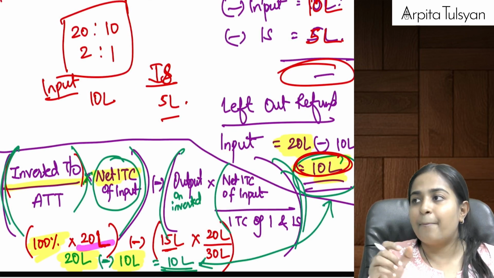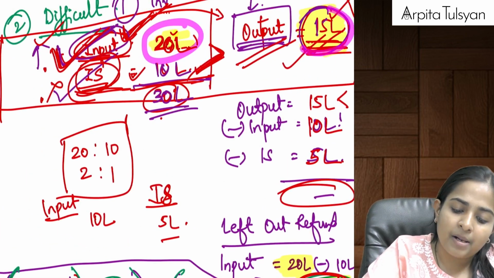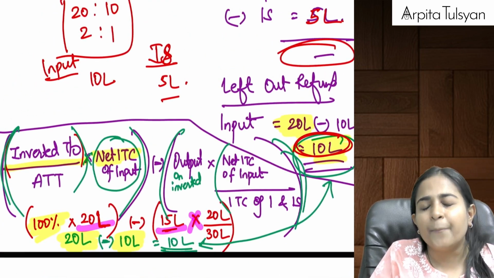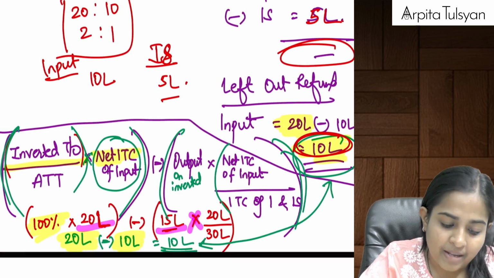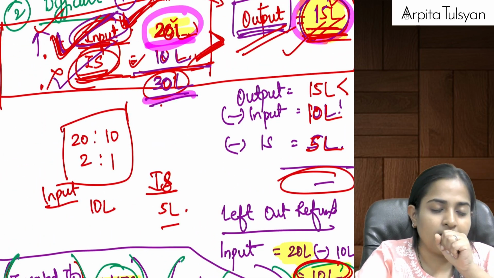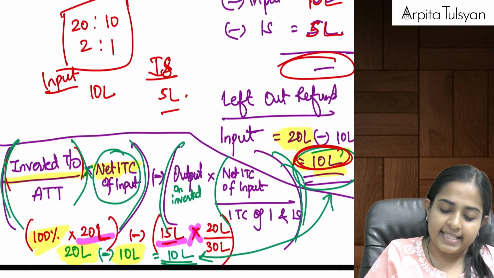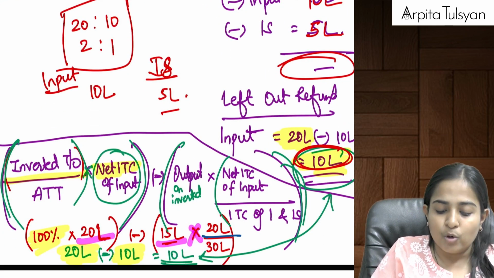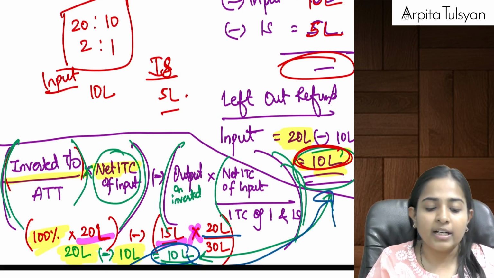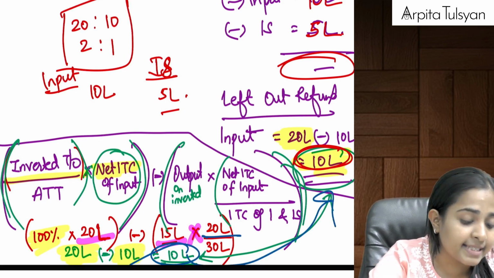So, this ITC pertains to my inverted business. Yes, minus. How much was my tax payable? Tax payable was 15 lakhs. In what ratio did I use the input ITC? In the ratio of 20 by 30. That is net ITC of input divided by total ITC. That is 20 divided by 30. If you do this calculation, you will get the answer as 10 lakhs, which is the same 10 lakhs which we had got earlier. Okay, in the question bank, there are many questions on this. Please give it a try.